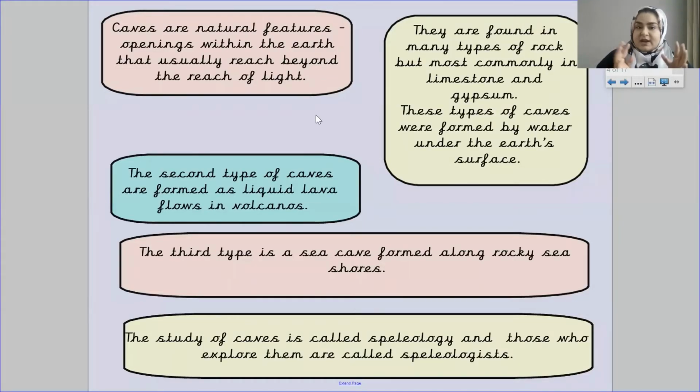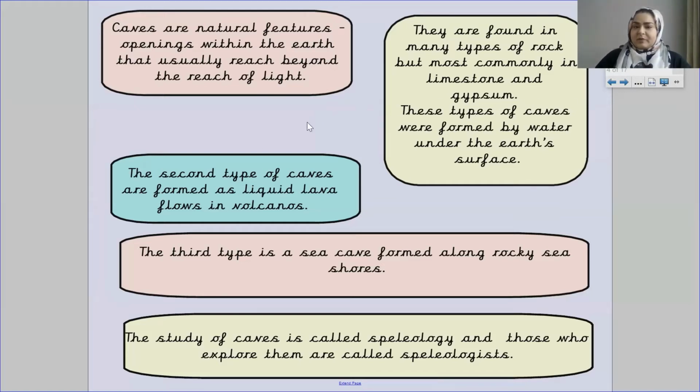So caves are natural features, a physical feature. They are openings within the earth that usually reach beyond the reach of light. They are often found in many types of rock, but most commonly in limestone and gypsum. These types of caves are formed by water under the Earth's surface. So that's the first type of cave.